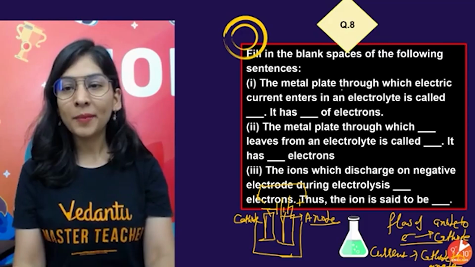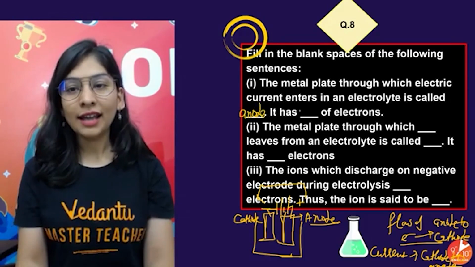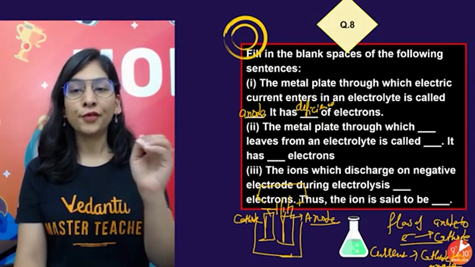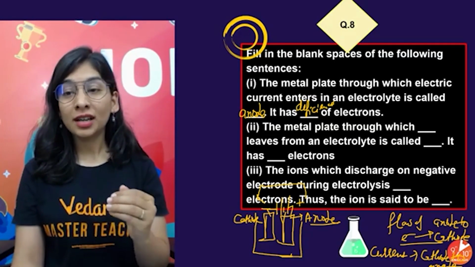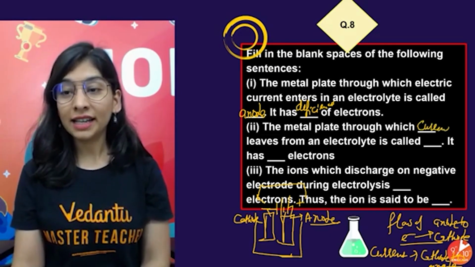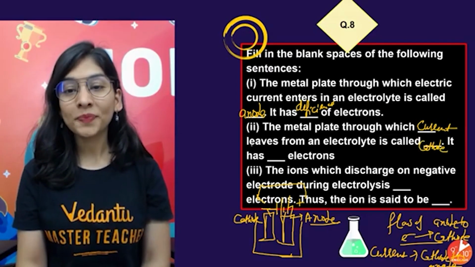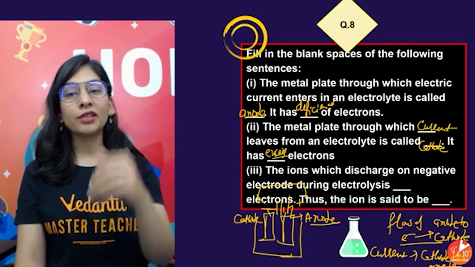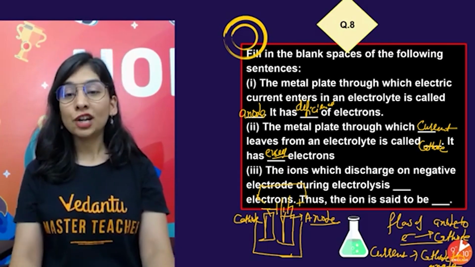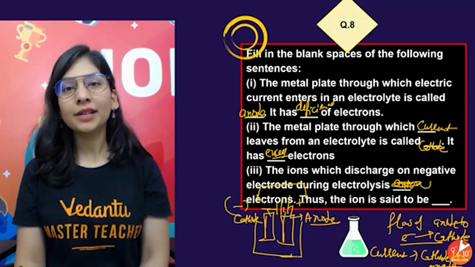Able to understand? So the metal plate through which current enters in an electrolyte, that is anode, and it has deficit of electrons because electrons are going away from it. The metal plate through which electric current leaves from an electrolyte is called cathode. As I told you a minute before, it has excess of electrons. Electrons are coming towards it. Okay, obvious. The ions which discharge on negative electrode during electrolysis. Cathode is my negative terminal and